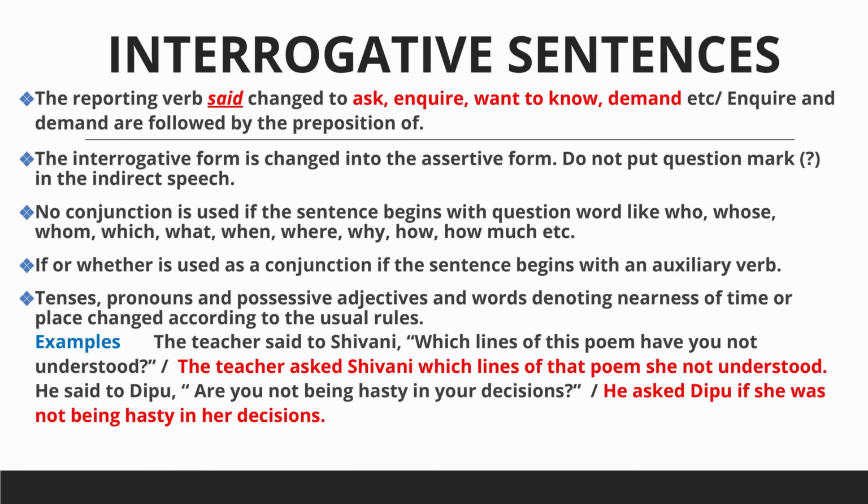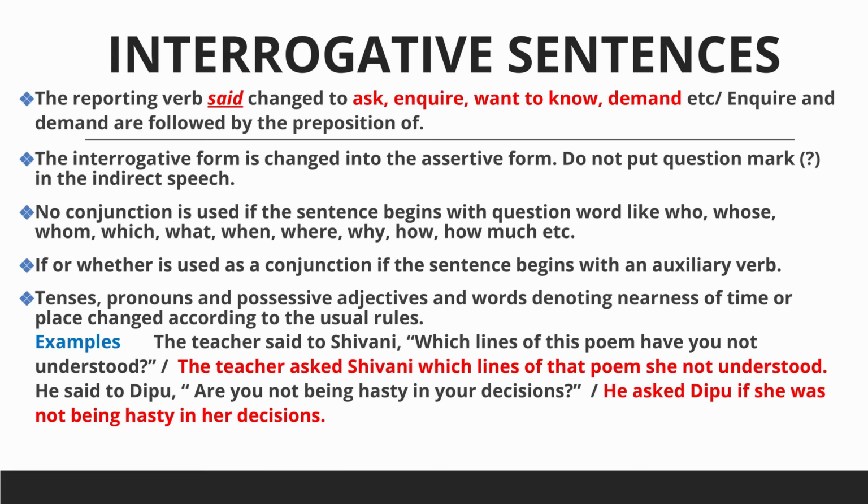For example, "Did you bring your pen today?" asked Amy. In indirect, Amy asked if I had brought my pen that day. Second example, "Have the children gone home?" asked the principal. In indirect, the principal asked whether the children had gone home. So here the sentences are beginning with an auxiliary verb, and we have used the conjunction if and whether.